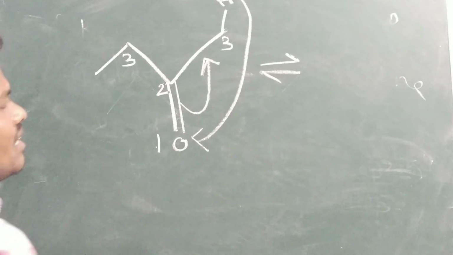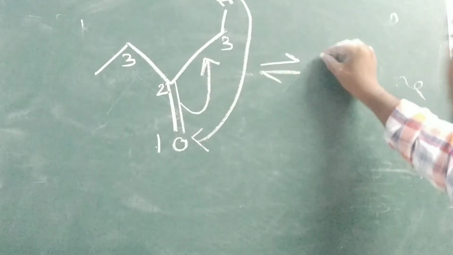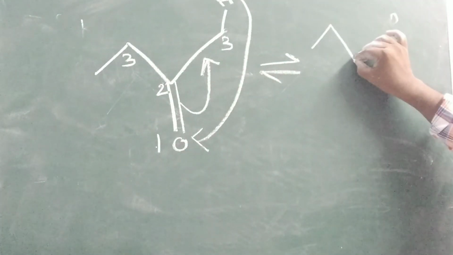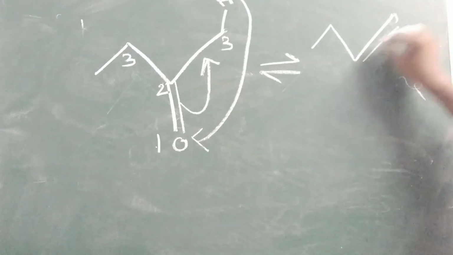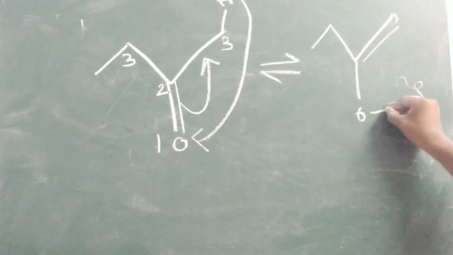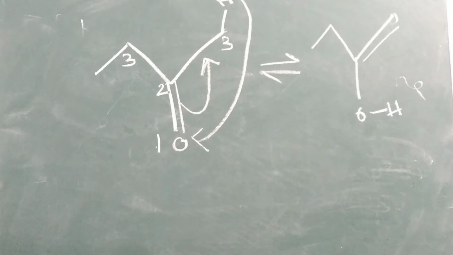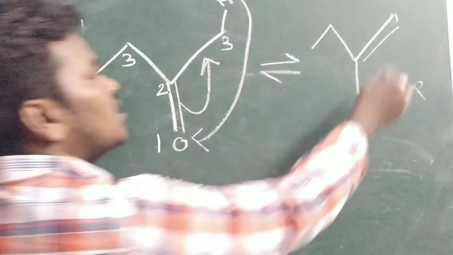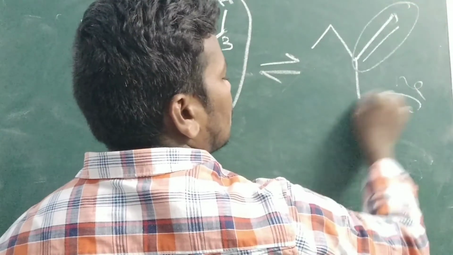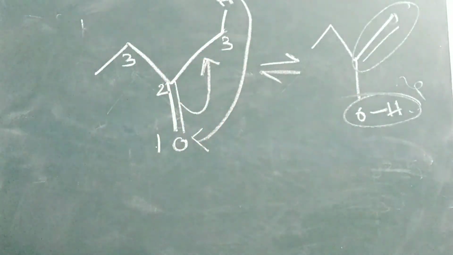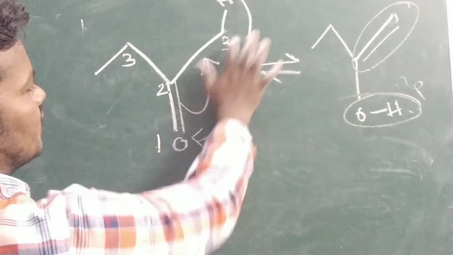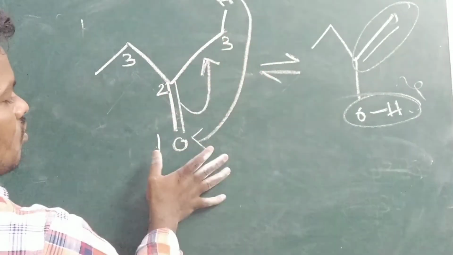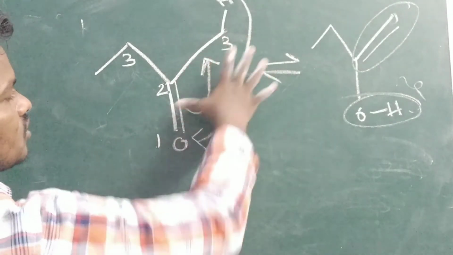Rearrangement, nothing but rearrangement. So now you can write, here a double bond will come, here OH will come, that's it, simple. Keto and enol: here ene is there, here OH is there, ol, that's why we say it is the enol form. Okay, this is about the 1 3 system tautomerism.